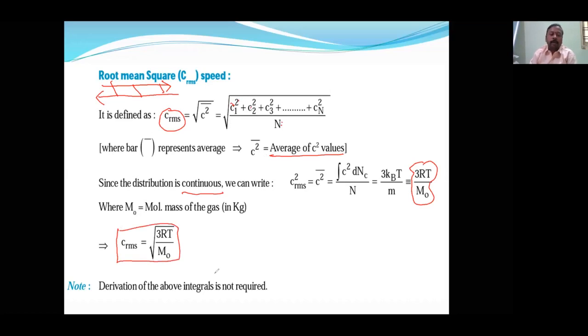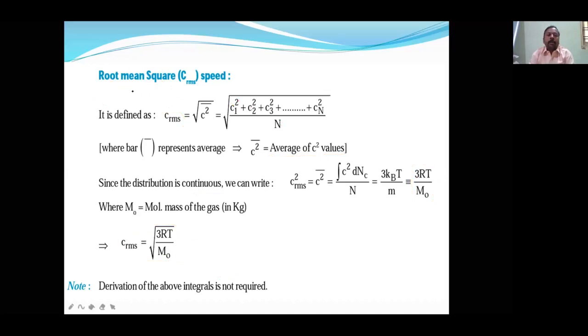Derivation is not required, but at least this formula: RMS speed is equal to square root of 3RT upon M. So many times, even in 2020 Advanced, this question was asked. You can refer to this question from states of matter, where graphs are given for studying and finding the RMS speed.